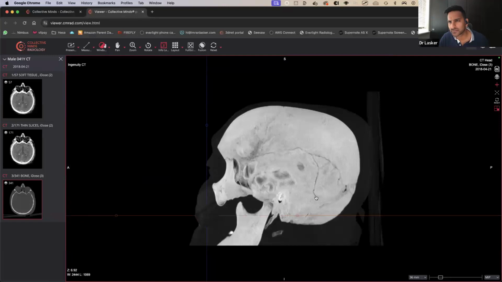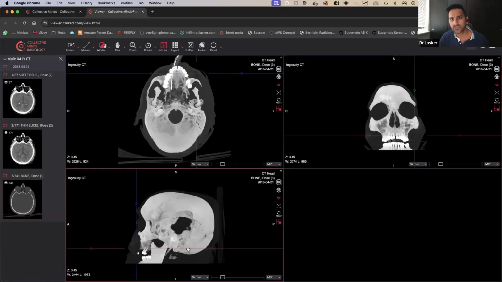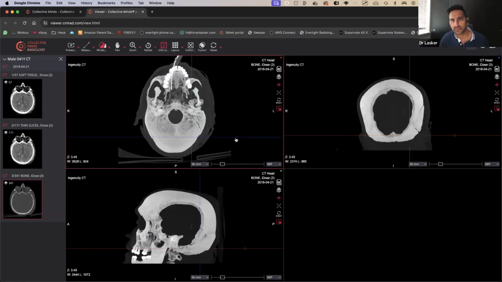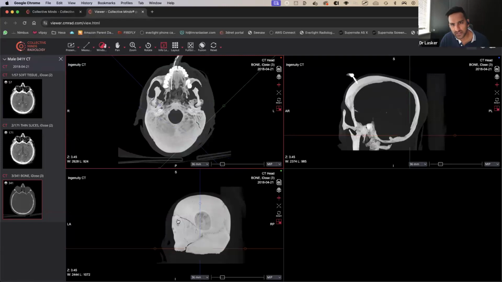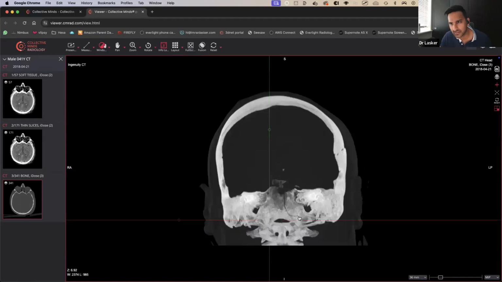Going across like this, all the way down like that. Does it go anywhere else? So what you can do is, if you keep your eyes on there, you can actually turn things around as you go like this, and then just have a really good look around. Can you see that? So this fracture looks like it goes along this way. There's maybe a bit of dehiscence and a bit more of a fracture that goes down this way as well. And then you can turn it around some more and come up to this area over here because I was concerned there could be more of a fracture. Can you see that on the floor?